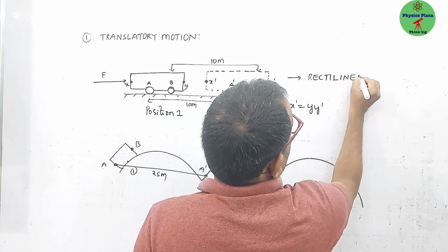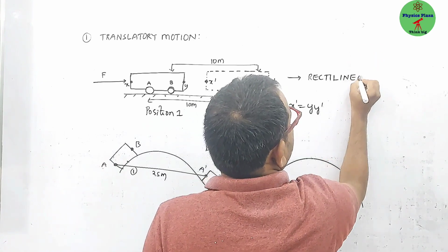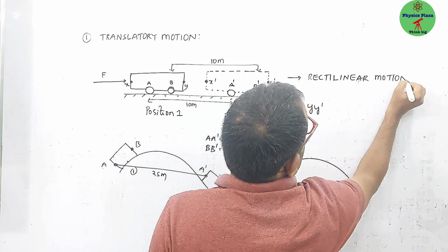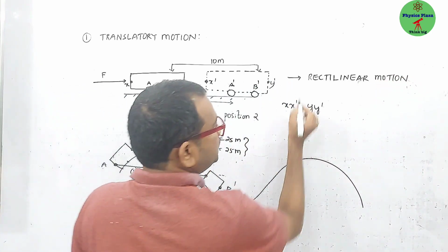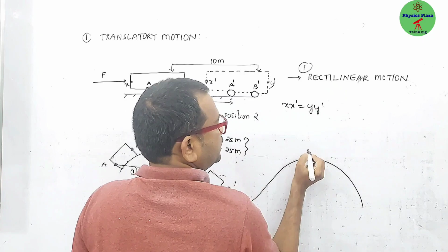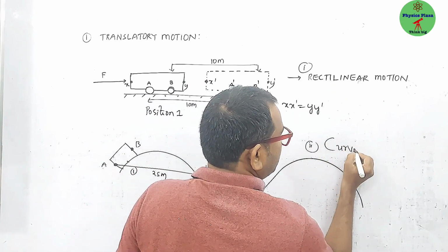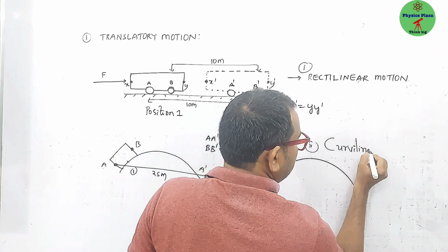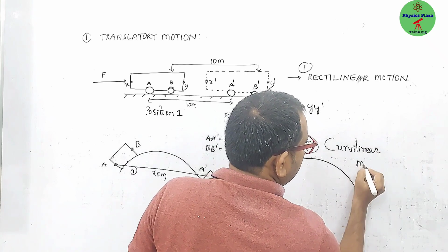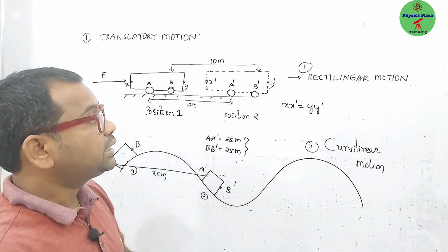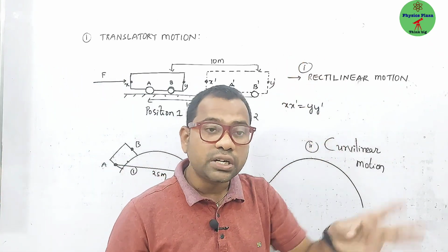Rectilinear motion, or simply linear motion. That is the first one. The second is curvilinear motion. So now, dear children, for rectilinear motion, what is that condition?